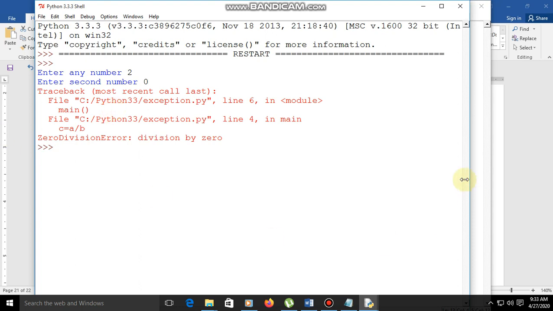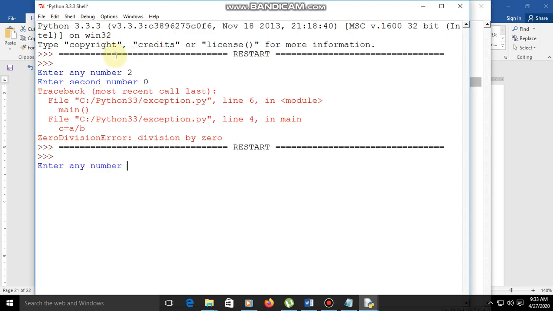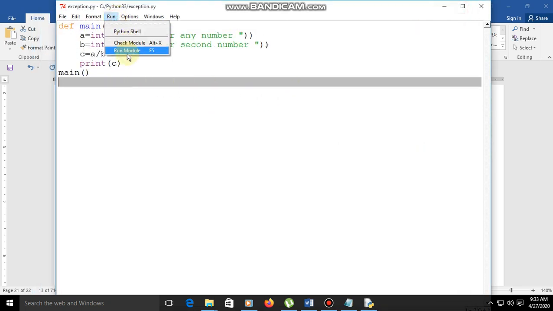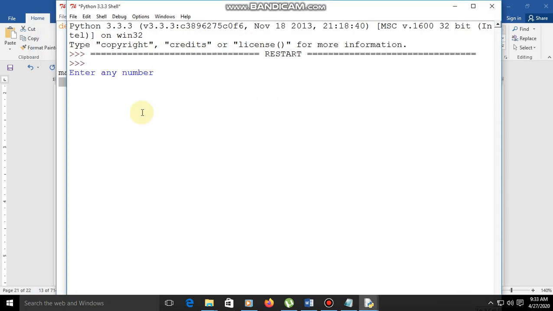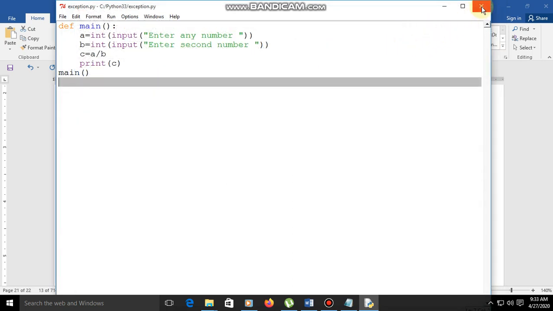Let us check in the correct way. I am taking the first number 4 and the second number 2. We get 2.0, that is the output. So if it divides by 0, we get an error here.